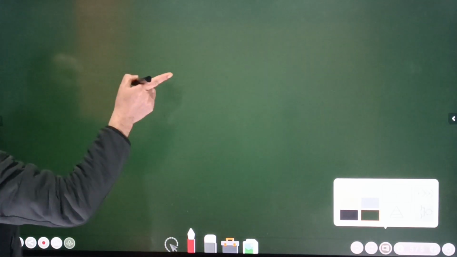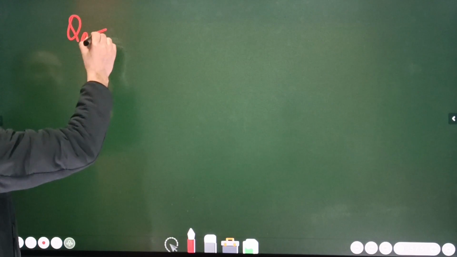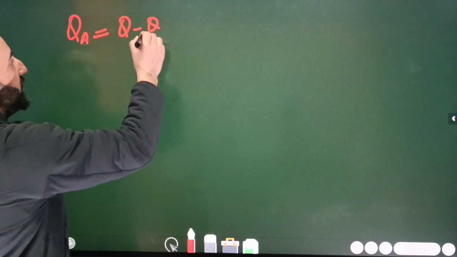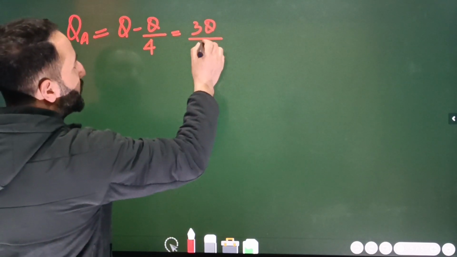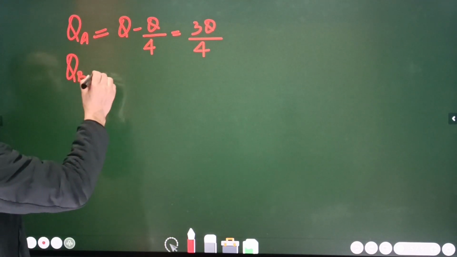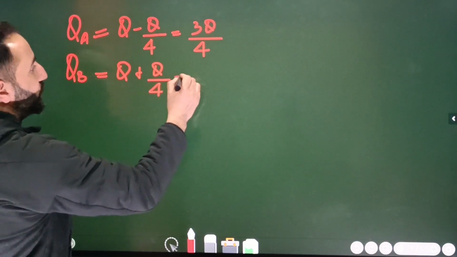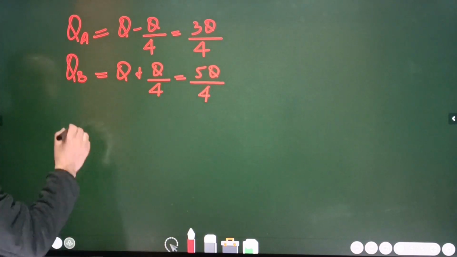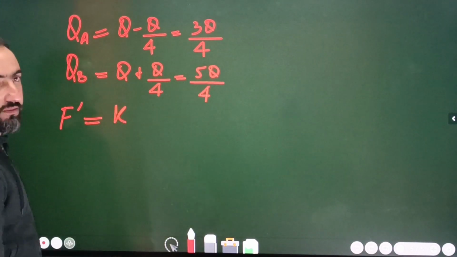So there is Q by 4, so what will be the charge of the A now? What's Q A now? Its initial charge was Q. Q by 4 is subtracted from it. By simple mathematics, it's equal to 3Q by 4. ठीक है ना बेटा? Cross multiplication है बेटा. सीधा साधा cross multiplication. Okay. Then the charge of the B. That will be equal to Q, and Q by 4 is added to that, so it will be equal to 5Q by 4. All right. ठीक है ना बेटा? अब देख लो बेटा नया फोर्स क्या है बेटा? नया फोर्स है बेटा F dash, and what that will be equal to K multiplied by product of charges.